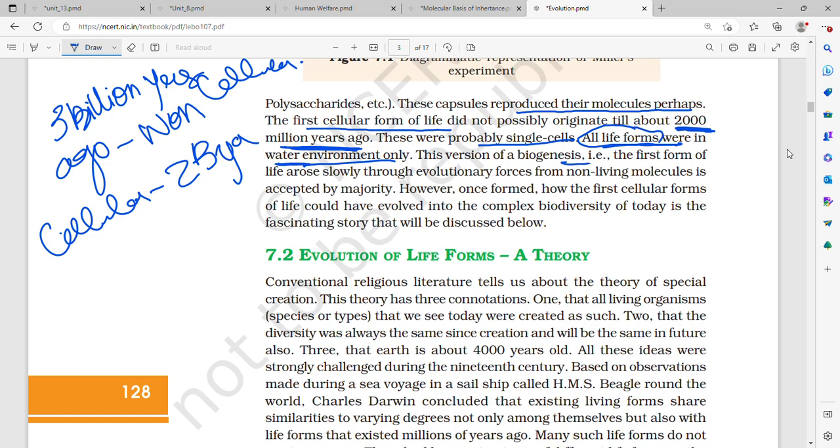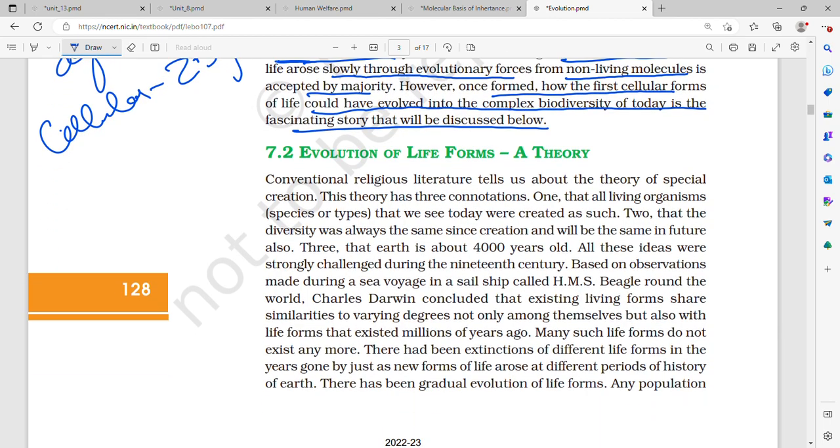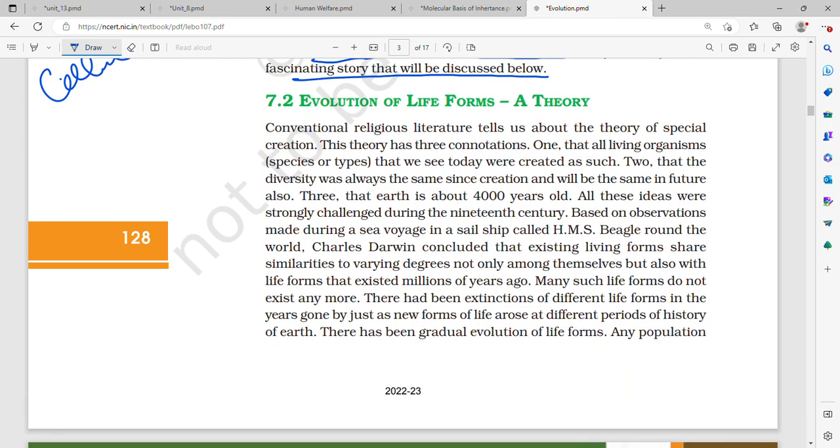This version of biogenesis, that is, the first form of life arose slowly through evolutionary forces and from non-living molecules, is accepted by the majority. However, once formed, how the first cellular forms of life could have evolved into the complex biodiversity of today is a fascinating story which will be discussed below.